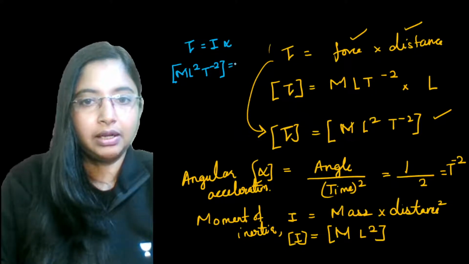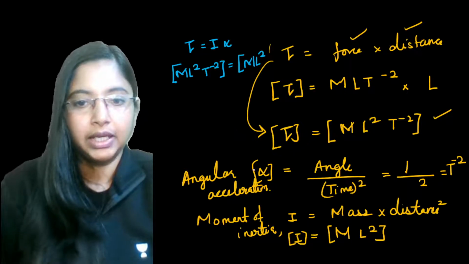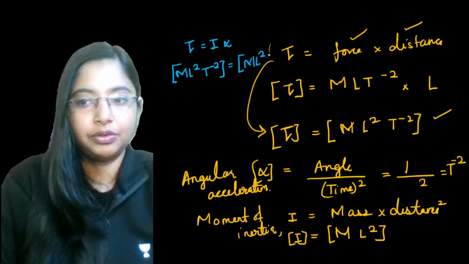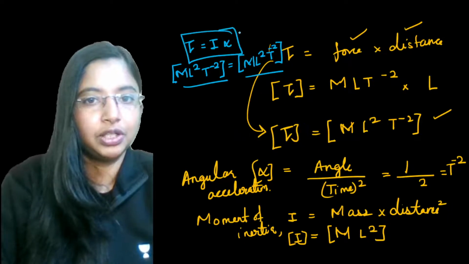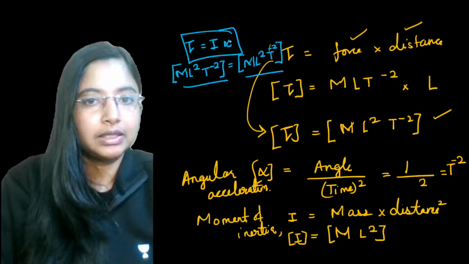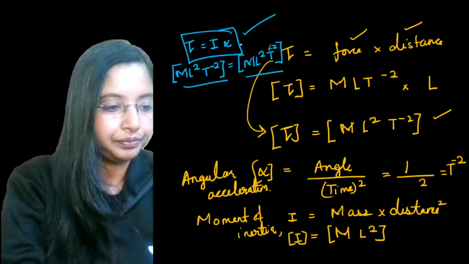Moment of inertia has a dimension of M L to the power 2, and angular acceleration alpha has a dimension of T to the power minus 2. So the dimension of the right hand side is equal to the dimension of the left hand side. So the equation torque equals angular acceleration into moment of inertia is dimensionally correct. Alright, this is your second application.